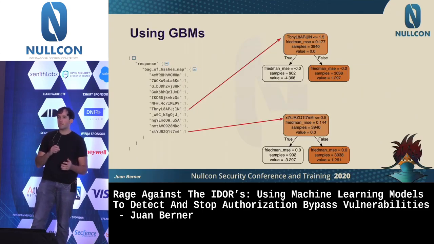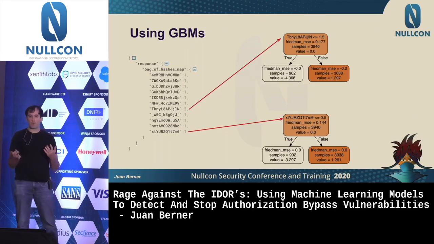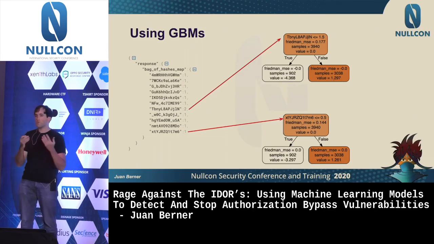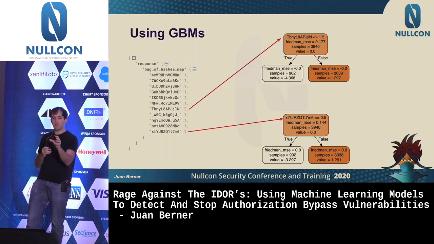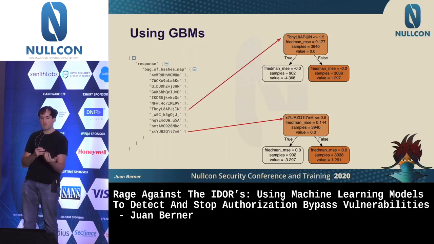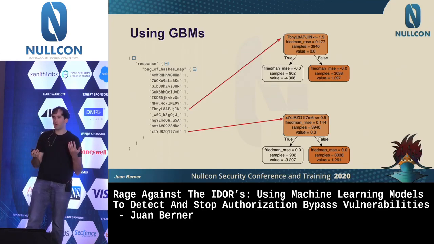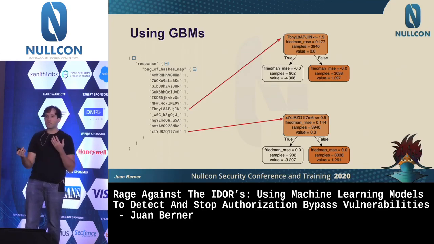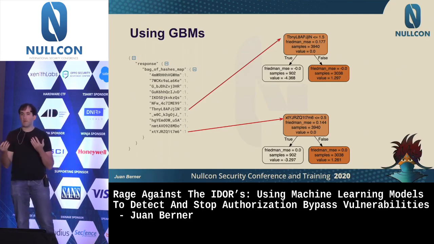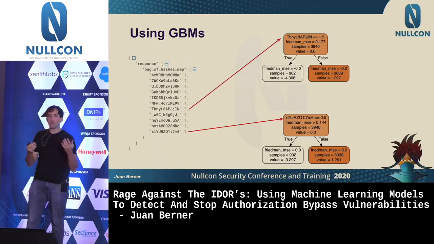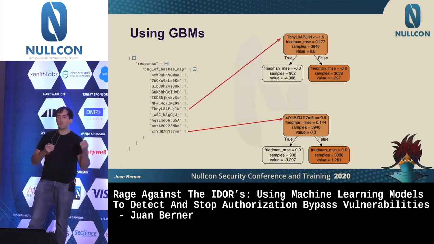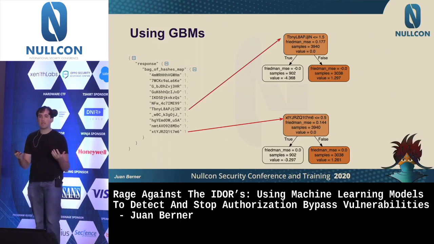So in this case, instead of random forest, I started using gradient boosting machines. Gradient boosting machines will allow you to create these different small trees, which might learn, for example, a particular hash. If it's missing, it means that there's a correct authorization, and a different hash, if it's there, it means it was a failed authorization. So without having the actual data or knowing that a word says incorrect login, it learns from it based on the amount of data that has been fed to the machine learning model.